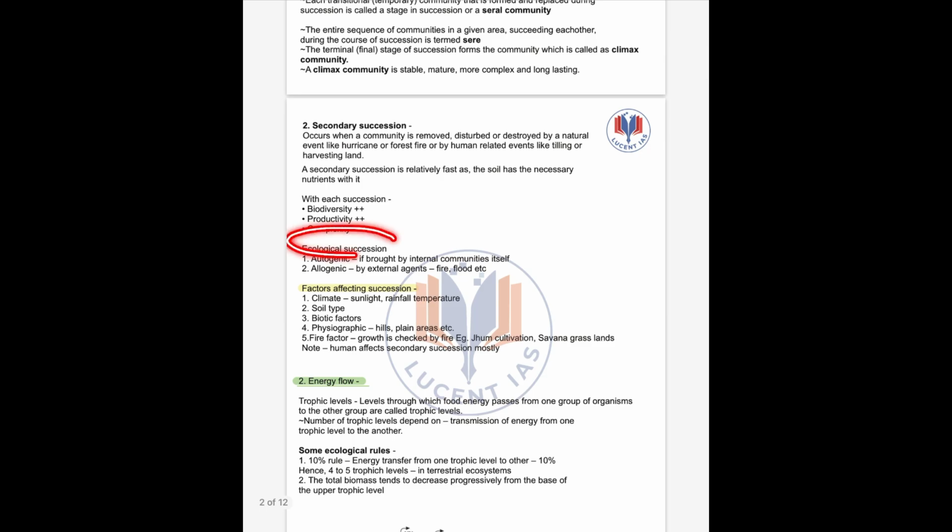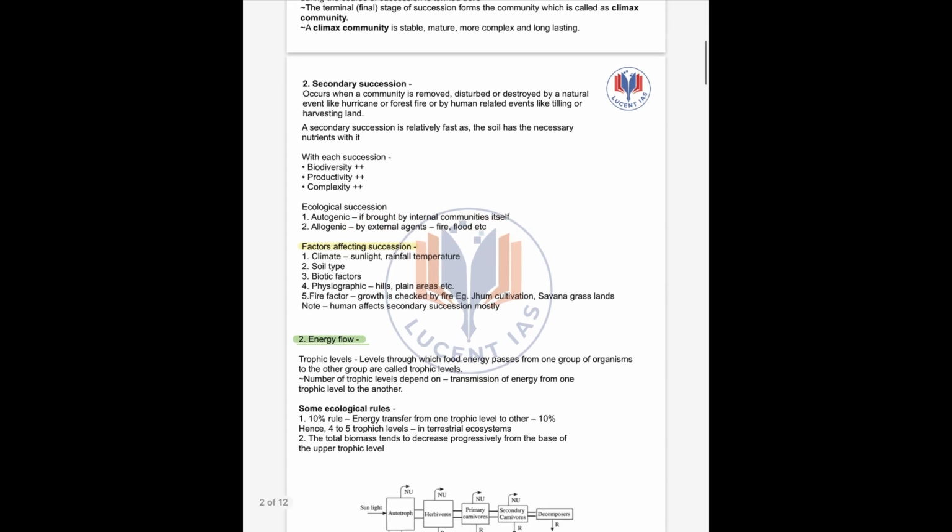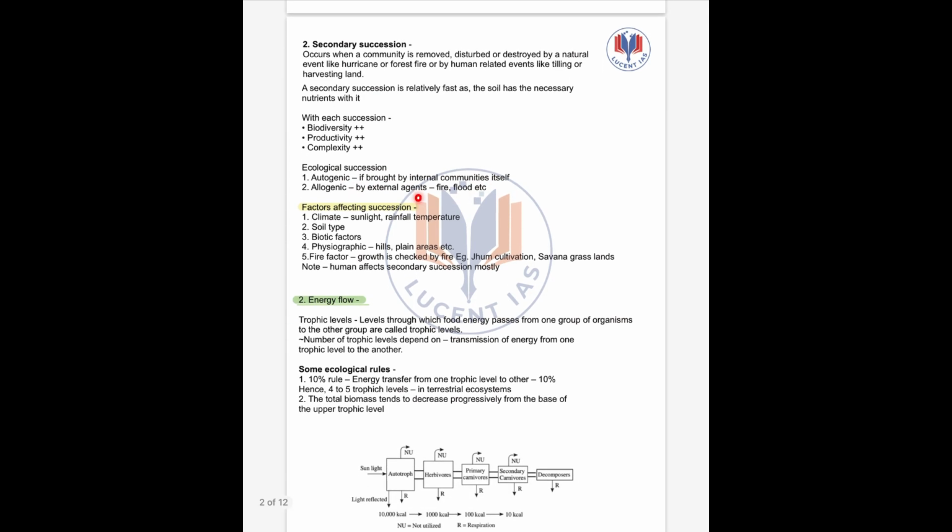Ecological succession can be of two types. One is autogenic succession, that is, if brought about by the internal communities themselves. The other is allogenic succession, if by external agents like fire, flood, etc. Then next we will see the factors affecting succession. First is the climate, like sunlight, rainfall, temperature. Next, soil type. Then biotic factors like the plants and animals and their interaction. Physiographic factors, hills, plain areas, etc. And lastly, the fire factor, like growth is generally checked by fire. Example, jhum cultivation, savanna grassland, etc.